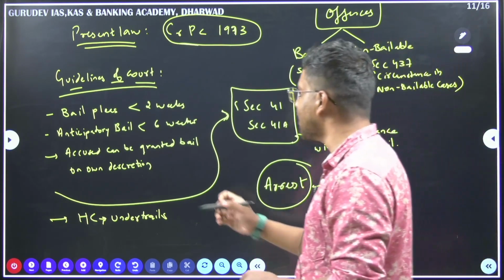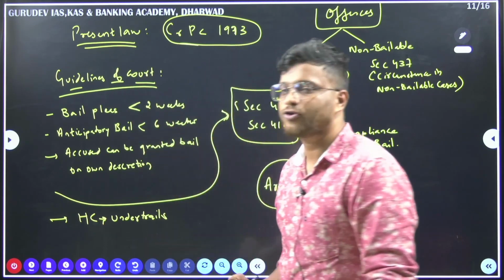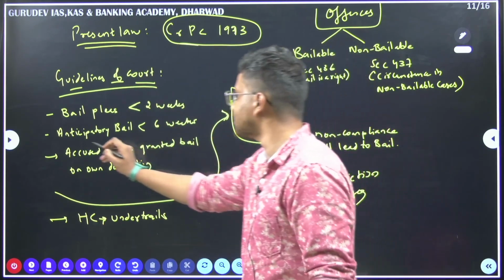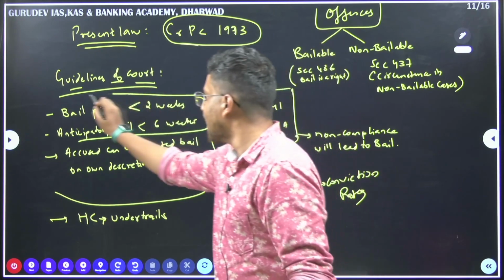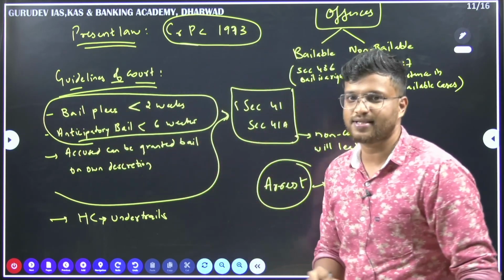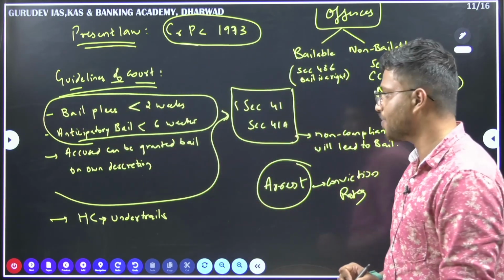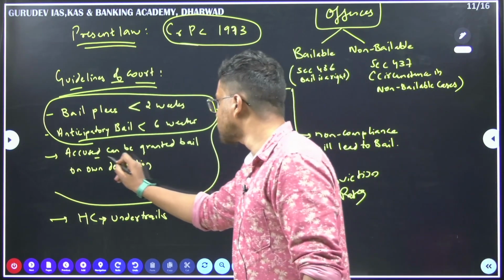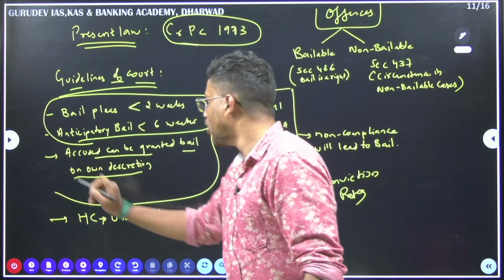It says that bail pleas have to be disposed under 2 weeks, as well as anticipatory bails have to be disposed under 6 weeks. This is one of the guidelines that the Supreme Court has come up with. Also it has said that accused can be granted bail on own discretion.